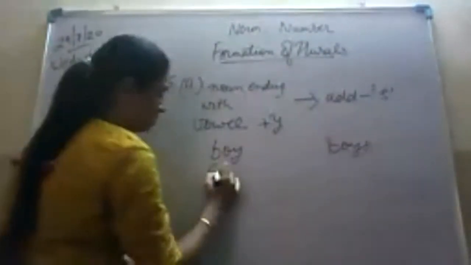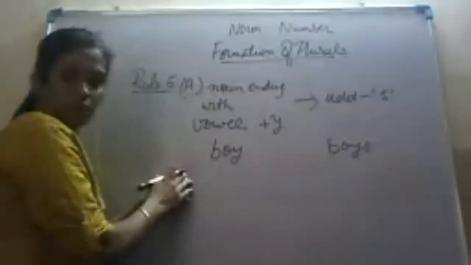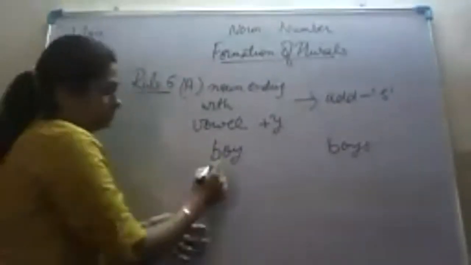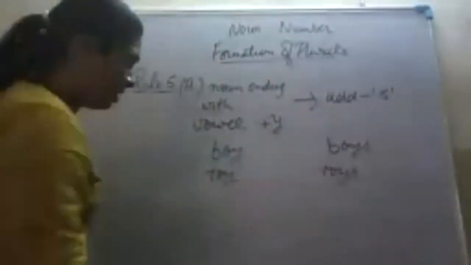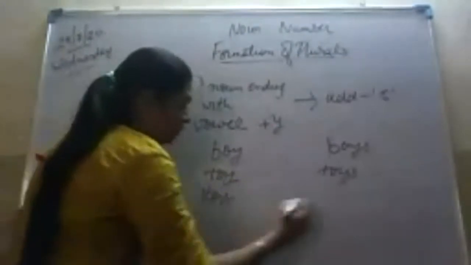Boy, boys. Any examples? Okay, key, keys, very good.